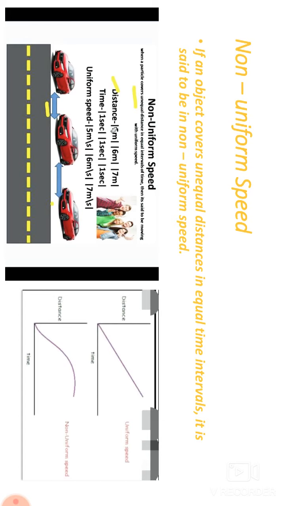Here I have given the graphs for both uniform speed and non-uniform speed. And in non-uniform speed, the distances are unequal. It will be 5, 6, 7. I have given in the example. But the time will be uniform. 1 second, 1 second, 1 second. So this was the uniform speed and this is the non-uniform speed. This was the difference between both of them.